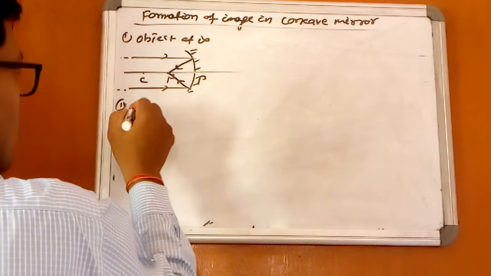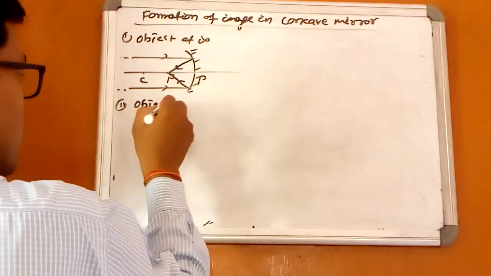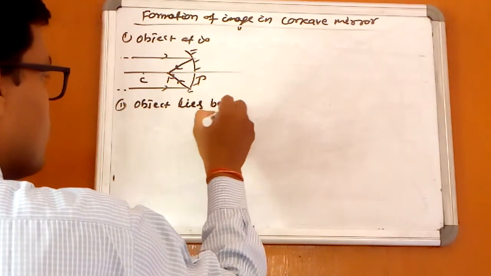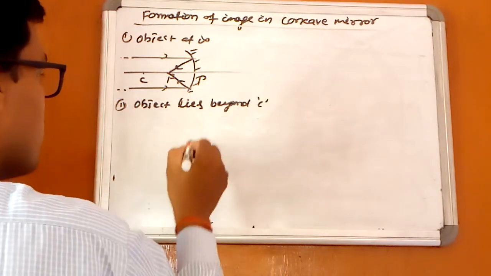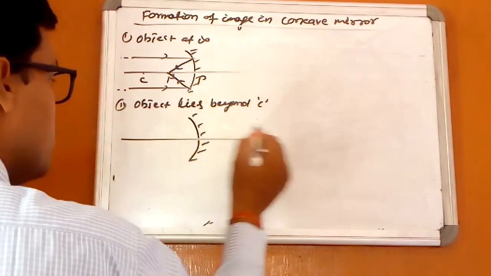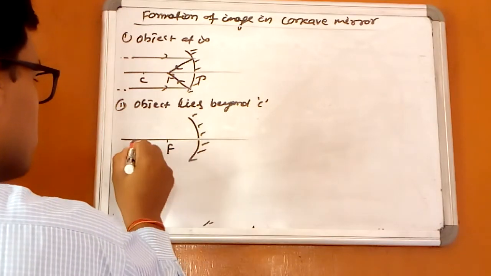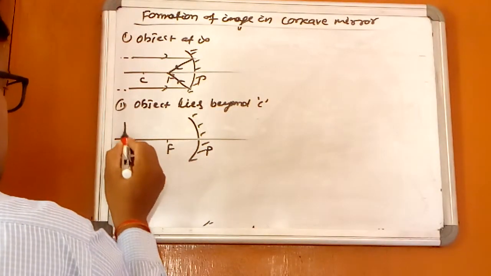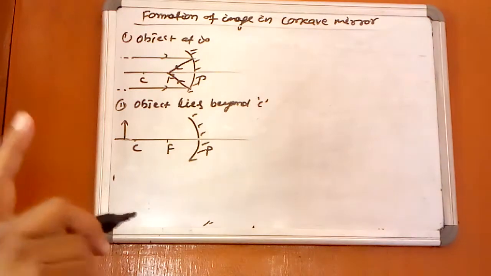Second, the object lies beyond C. In this case, what happens? Look here. This is the spherical mirror, focus, center of curvature and pole. The object lies beyond C. We have to take at least two rays.